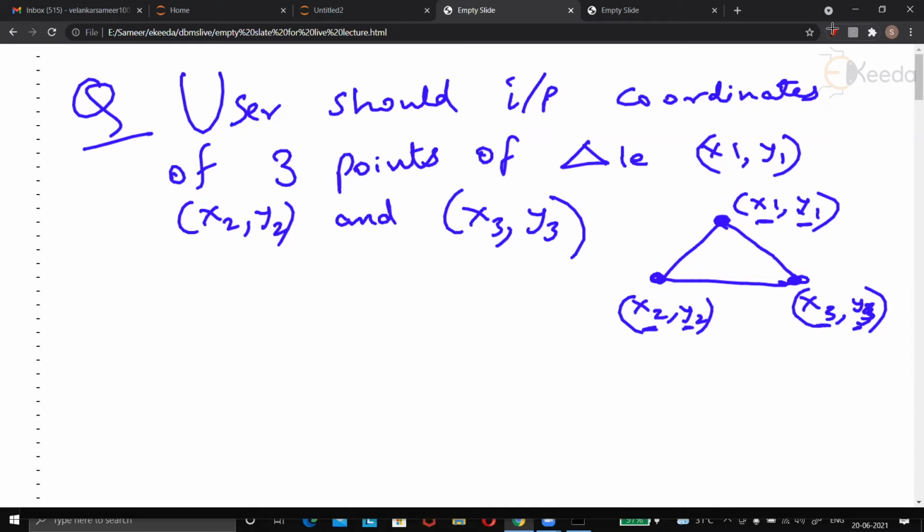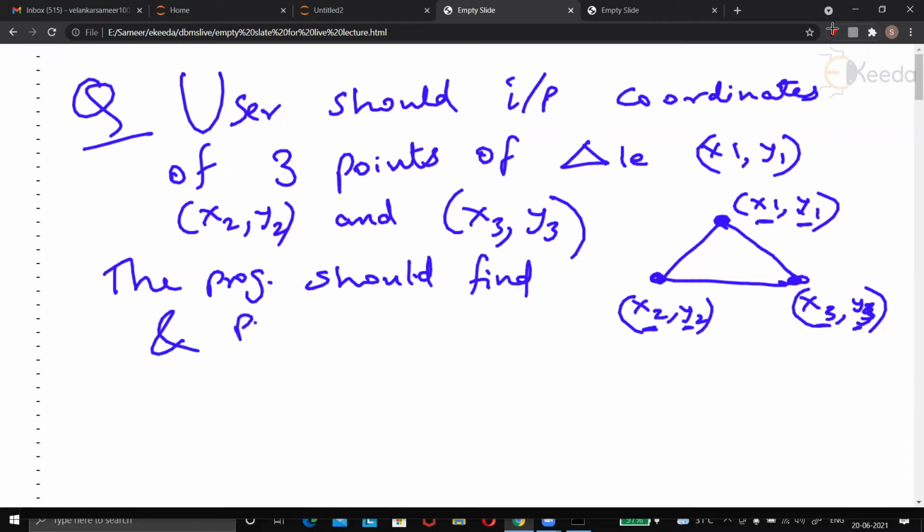And the program, in short, I am writing, program should find and print area of this triangle. Now everybody knows one formula for area, half base into height. But now we are not given base and we are not given height. We are given coordinates of 3 points. Then how do you find area?